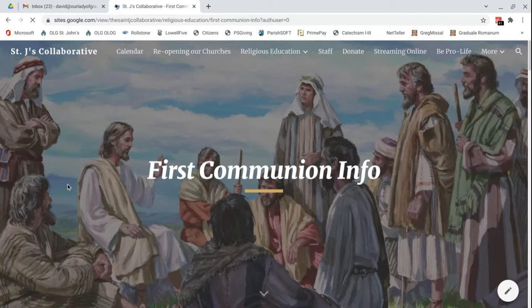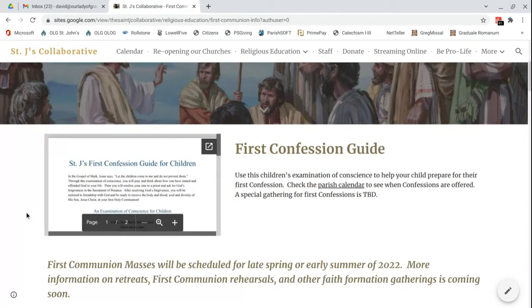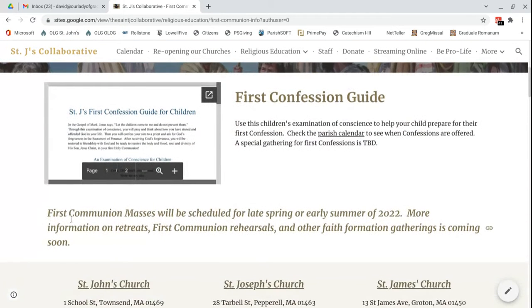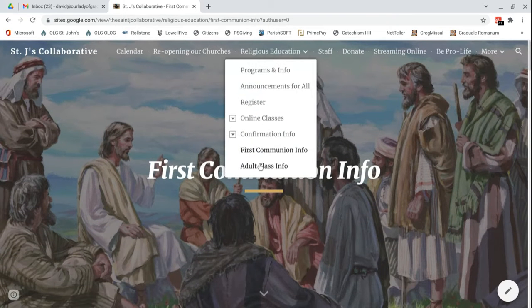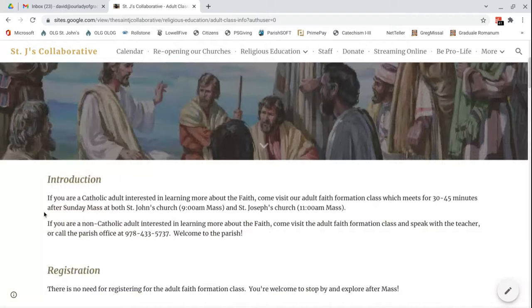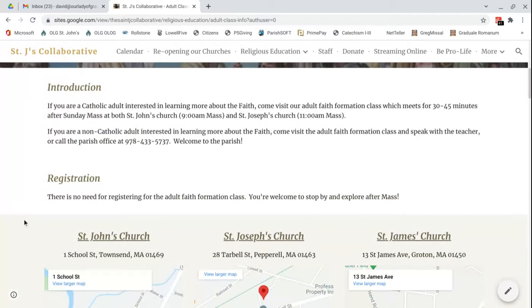First Communion information. If anyone has questions about that, you can direct them here. We've got a First Confession guide, and I just have a blurb saying that we haven't scheduled any of the First Communion masses themselves, but they will typically happen in late spring or early summer of next year, and that we'll share more information on any retreats or First Communion rehearsals once we know more about that. So that's all there is there. And for the adult class, I just have a blurb here that says, welcome. If you're interested in learning more about the faith, come to the class, and I give some details. And there's no need to register for the adult class.